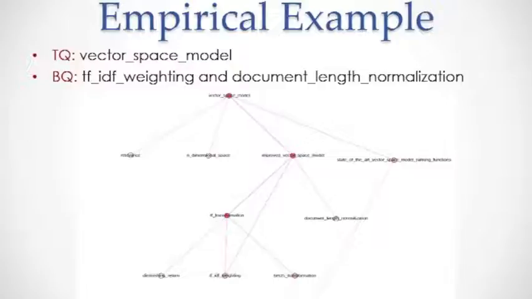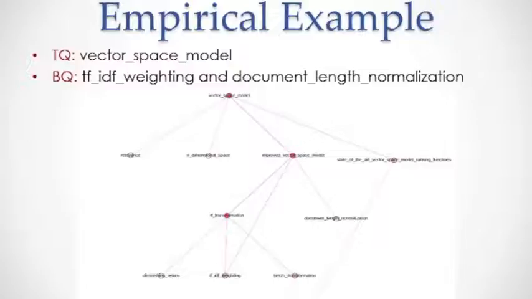You can notice from the graph that the student asked for the vector space model. One of the concepts that the vector space model depends on is the state-of-the-art vector space model ranking function. In this subgraph, we recommend BM25 Okapi as the state-of-the-art ranking function, because you need to understand it to understand the TF transformation.